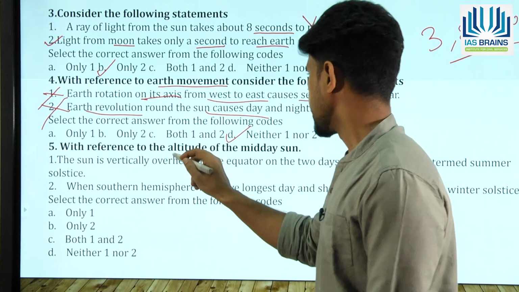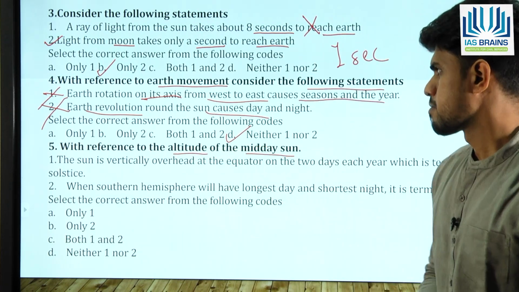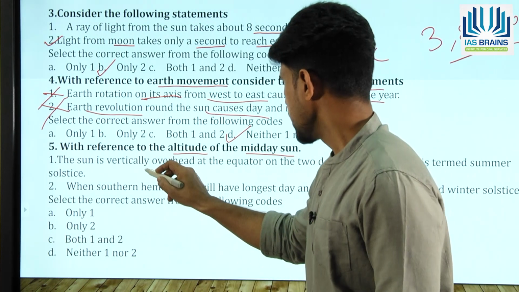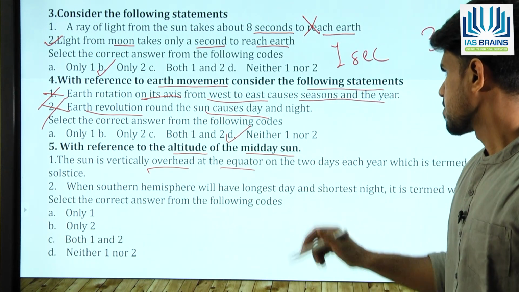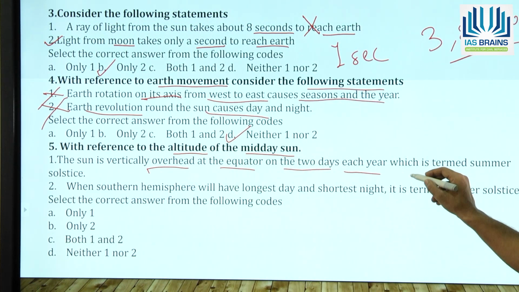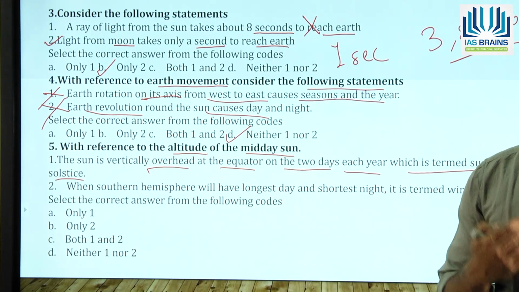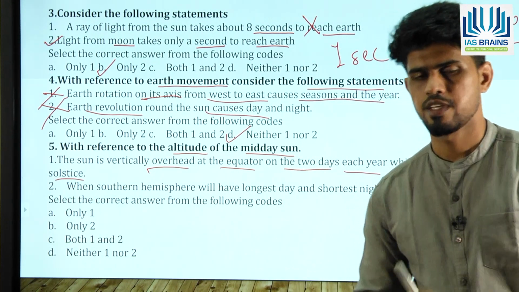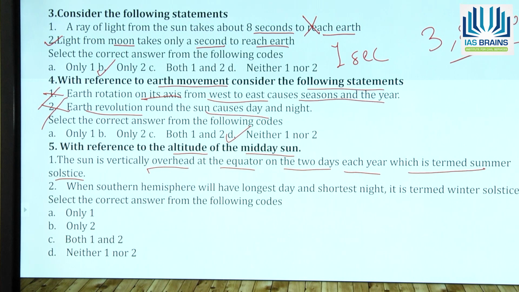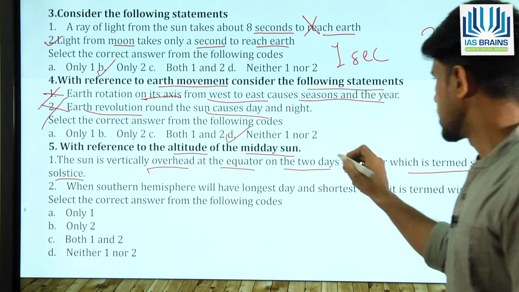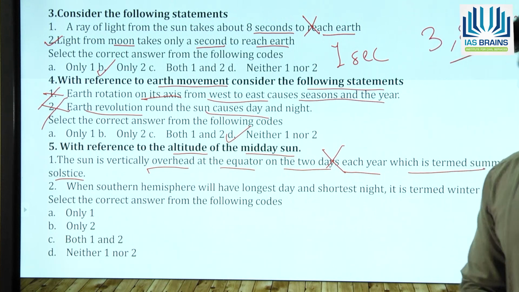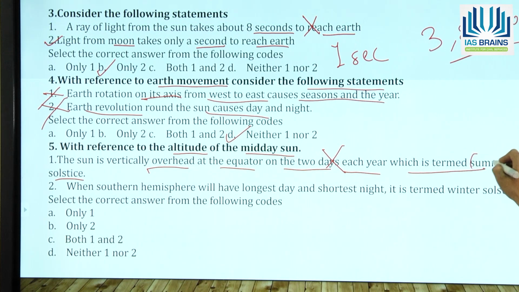With reference to the altitude of the midday sun, the sun is vertically overhead at the equator on 2 days each year, which is termed as summer solstice. Actually, when the sun is overhead at the equator, it is called as equinox, but not summer solstice. So this first statement is wrong, because he is saying that it is summer solstice.